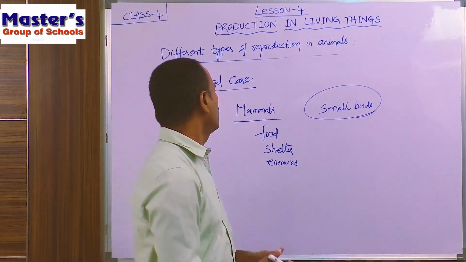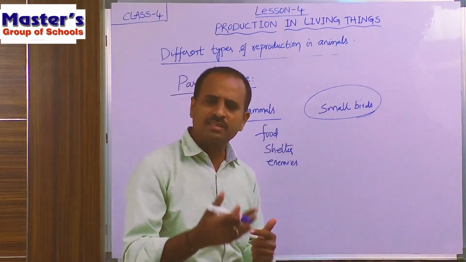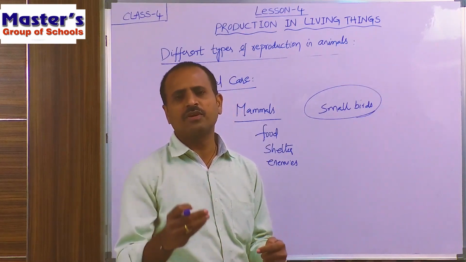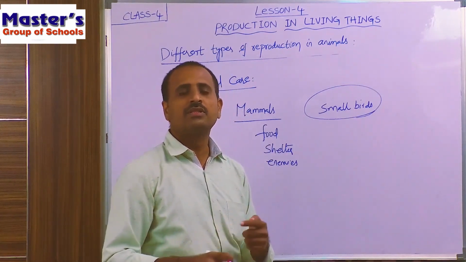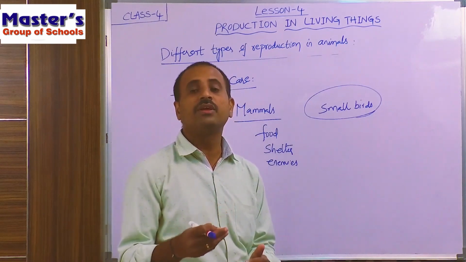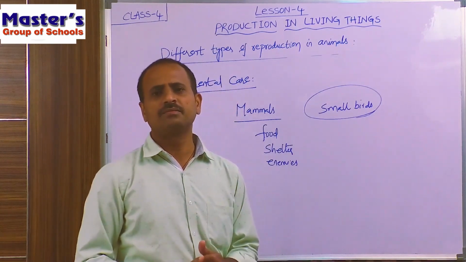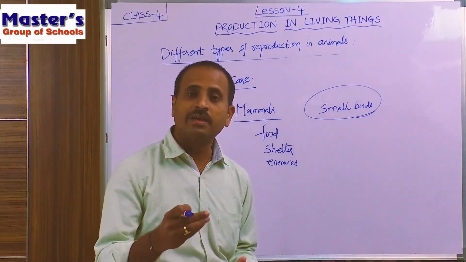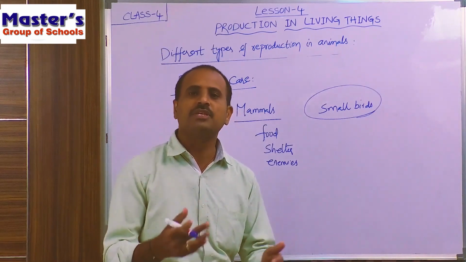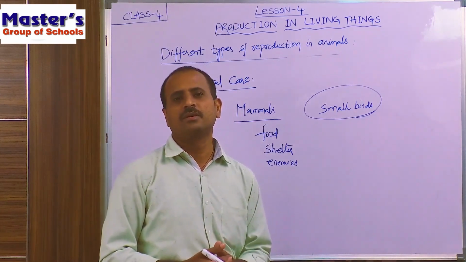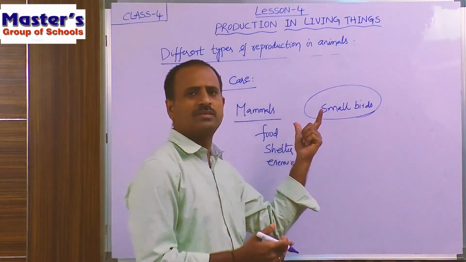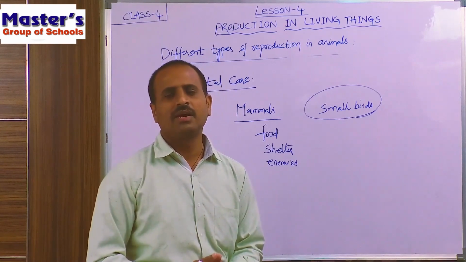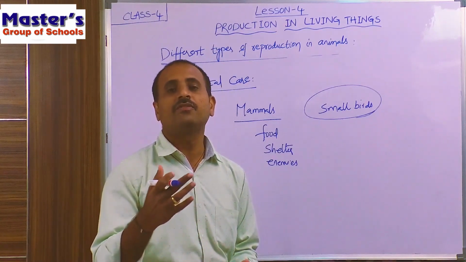In the same way, not only mammals and birds, but all the insects, reptiles, fishes, and frogs, all we have discussed previously, take a lot of care of their young babies. They will give everything they need until they get the capability of living by themselves without depending upon others. When they are young, they depend upon their parents for food, shelter, and protection.